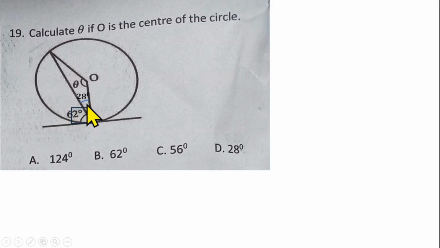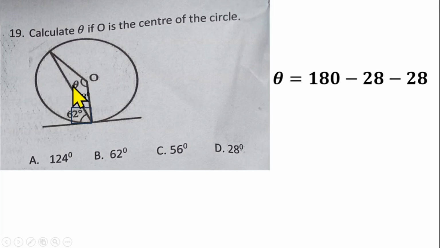If this angle is 28 degrees, this is a radius and this is another radius here. That makes this triangle an isosceles triangle, because this side and this side are radii. So this angle is 28. That makes this angle here also 28 degrees, because they are both base angles of an isosceles triangle. Now to get theta, that will be 180 minus 28 minus 28, the sum of angles in a triangle, and that means theta will be 124 degrees, which makes option A the right answer for question number 19.